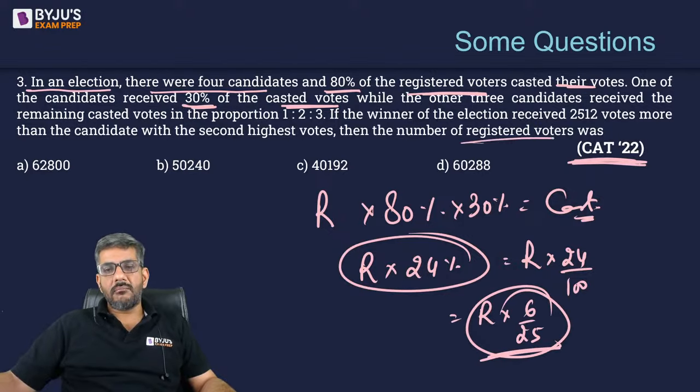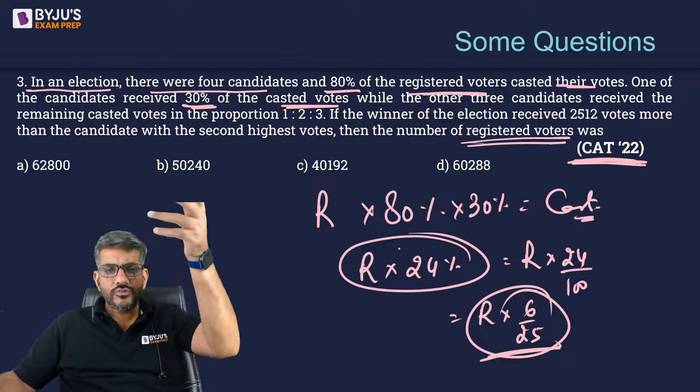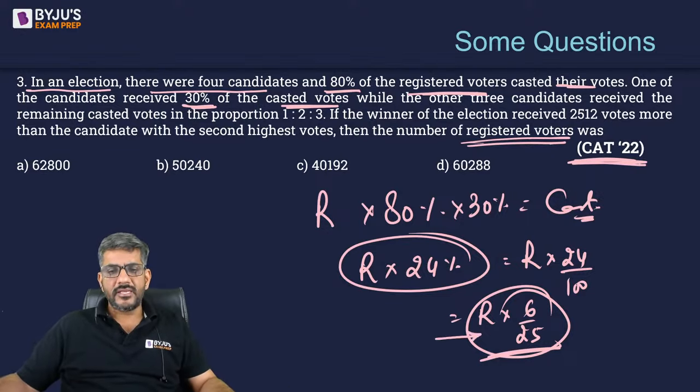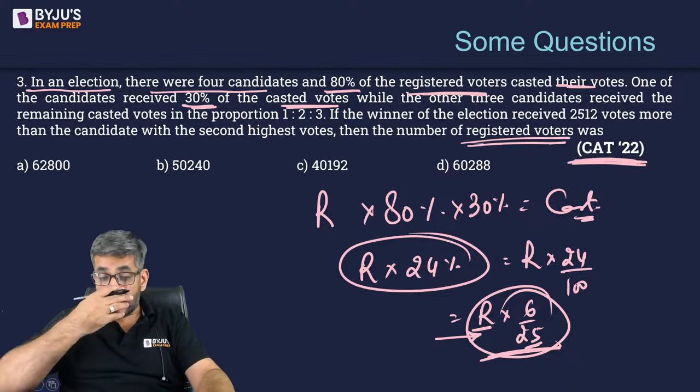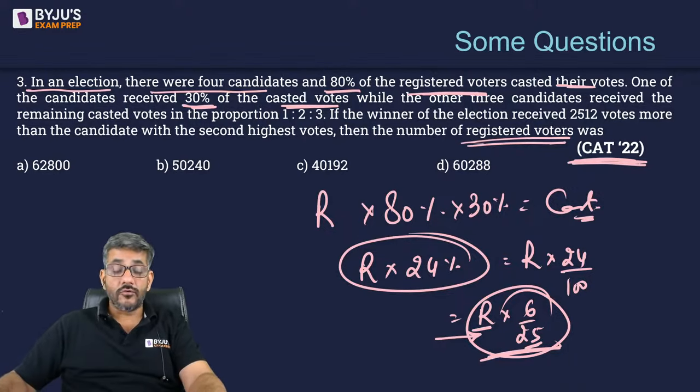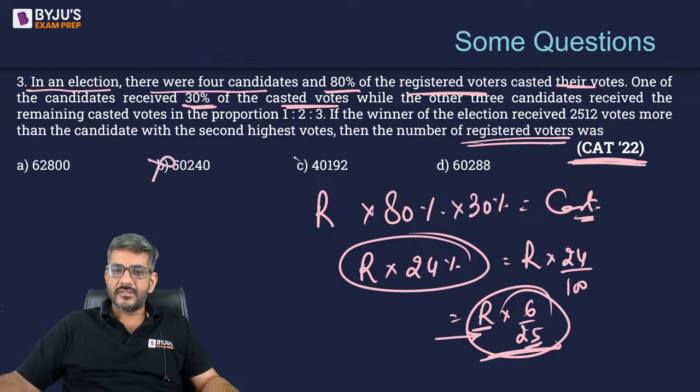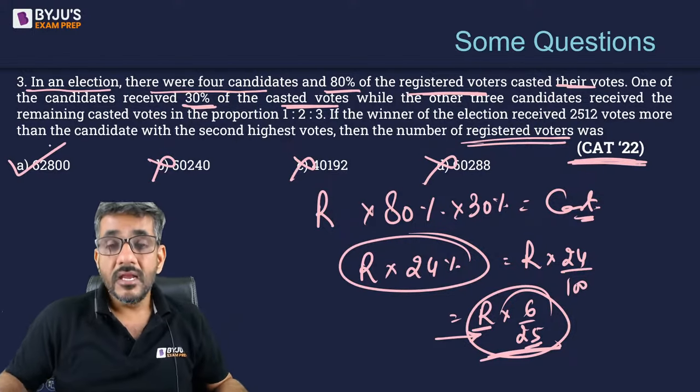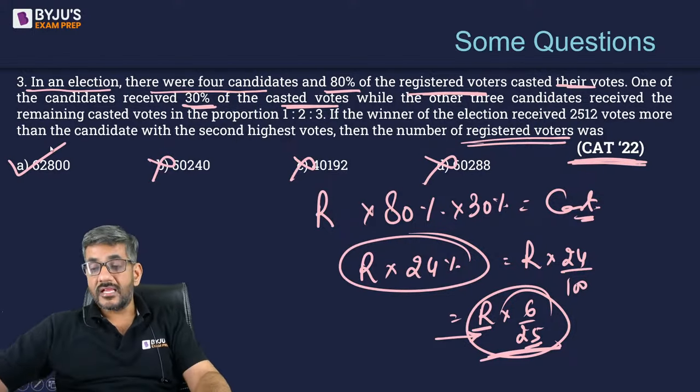The question is asking you the number of registered voters. I am saying I'm not reading anything else; straight from this logic I can say R must be a multiple of 25, otherwise this value cannot be in fractions, votes cannot be fractions. So R must be a multiple of 25. This is not a multiple of 25. This is not a multiple of 25. This is not a multiple of 25. My answer is this. I do not need to do anything else for this question.